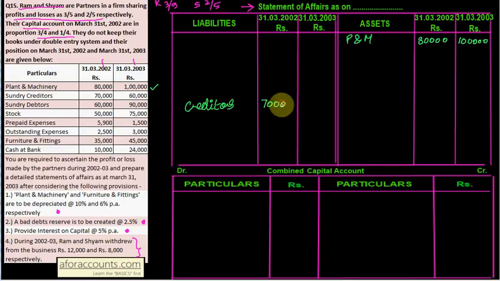Sundry creditors done. Sundry debtors, so debtors mentioned here 60,000 and 90,000. Your debtors. Stock 50,000 and 75,000.